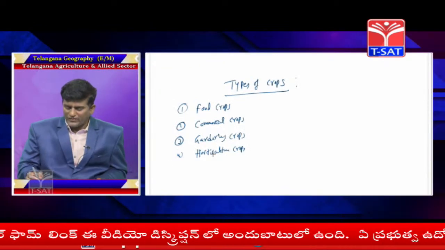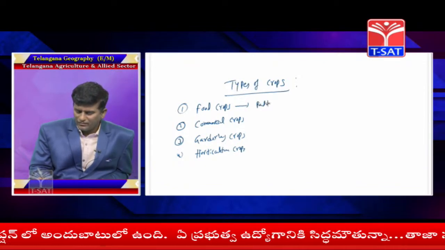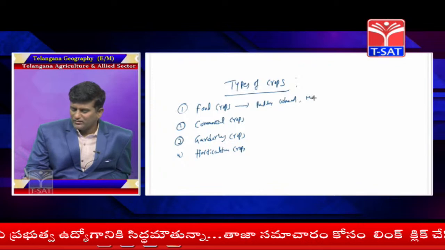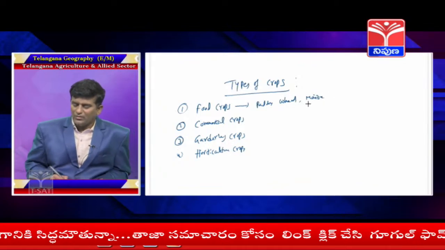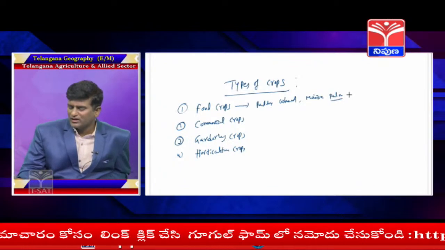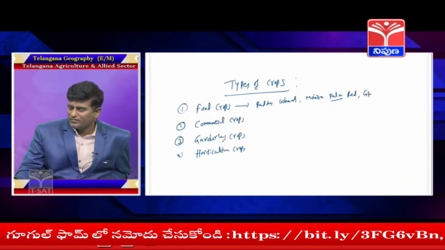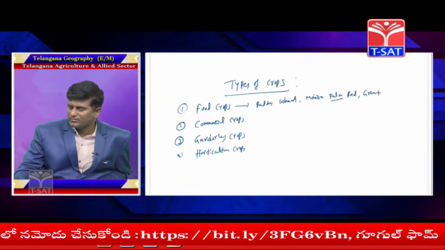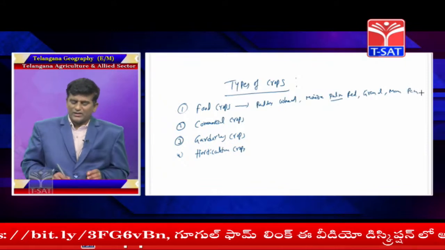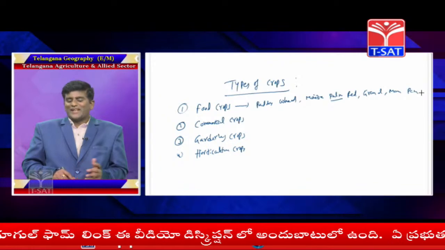Examples of food crops: paddy, wheat, maize, pulses like red dal, green dal, moong dal, peanuts, etc.